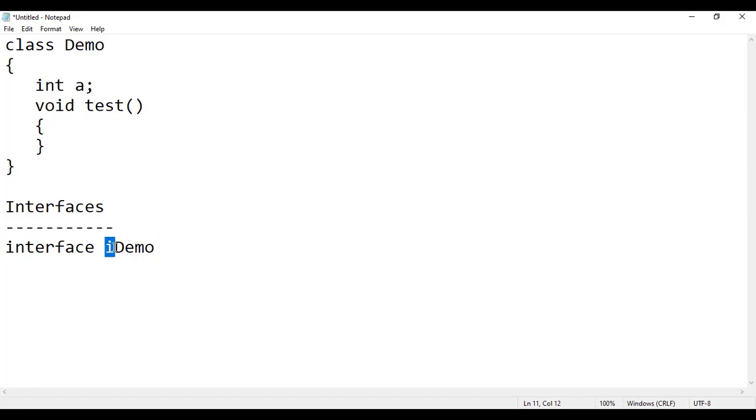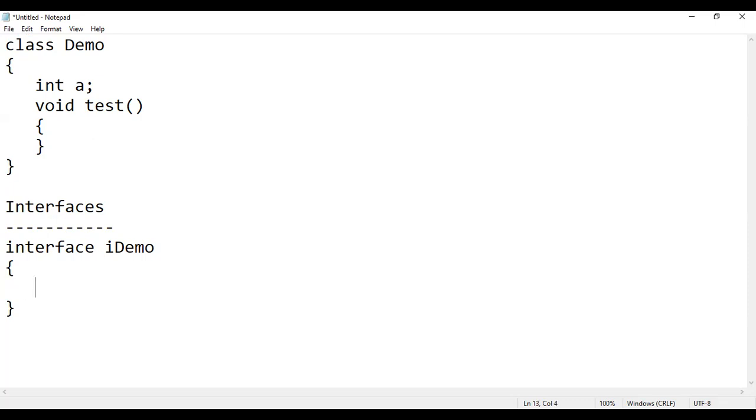It's a convention which I follow, so that by seeing the name itself I can easily make out that this is an interface. Next come the opening and closing braces. The syntax quite remains the same: the class begins with the keyword class, followed by the name of the class, then you open the braces and close the braces. Here also everything remains the same. The only difference is that you replace class with interface.